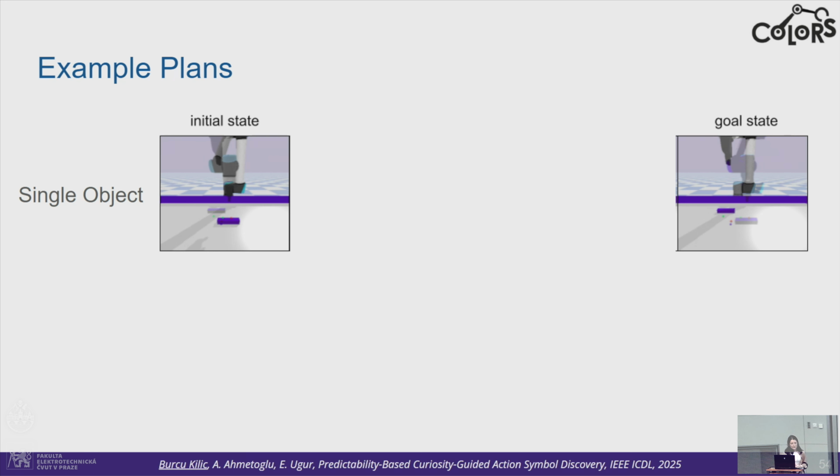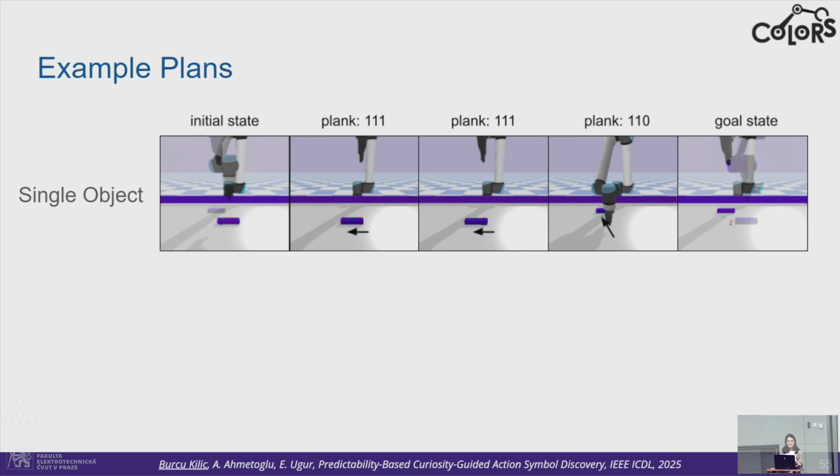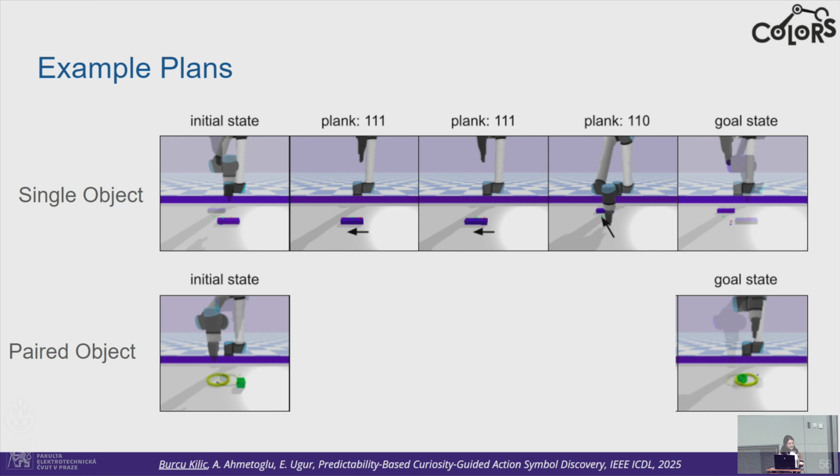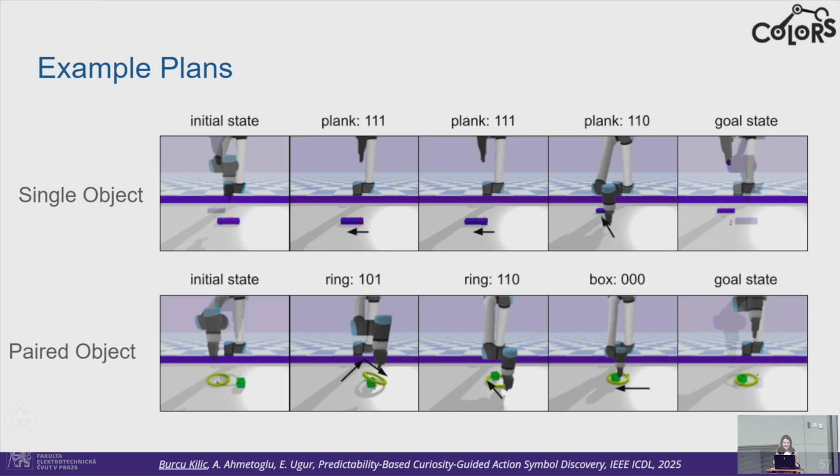And now I can show an example plan, so maybe it's understood better. So in this single object example, we have an initial state and a goal state. And through our tree-based search, we would like to find the middle steps to how we can go to this goal state. And in this one, our planner solved it by pushing the plank left twice and then pulling it once. And a similar example in our paired object setting, and here we could also find the middle steps to get to a goal state.